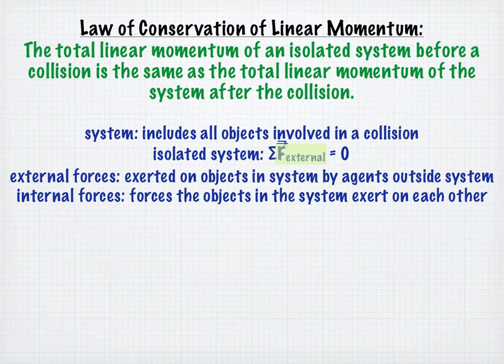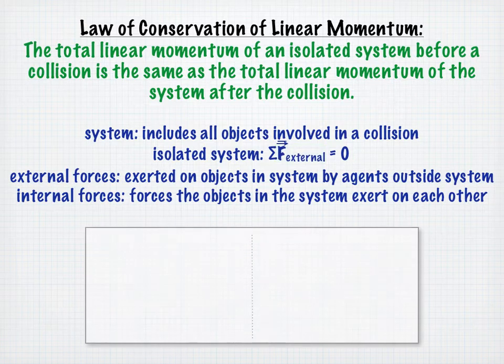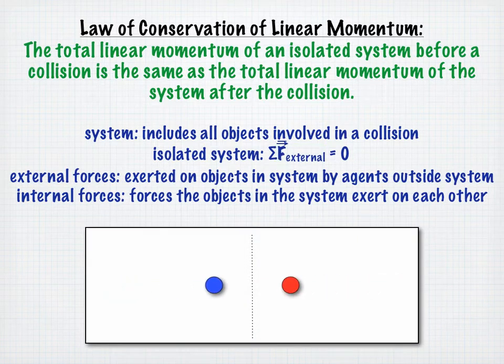Let's say first that we have two air pucks moving toward each other on an air hockey table so that they will collide. Let's say that friction and air resistance are reduced so much that we can ignore them. The only other external forces acting on the pucks are the force of gravity and the normal force from the table.